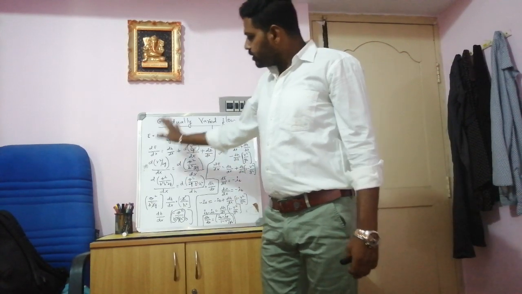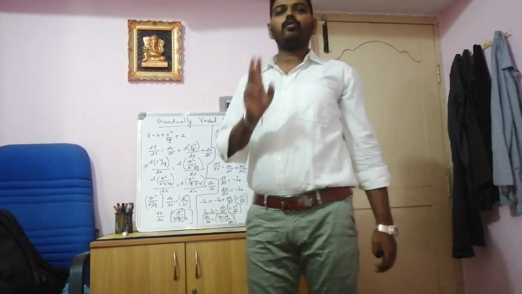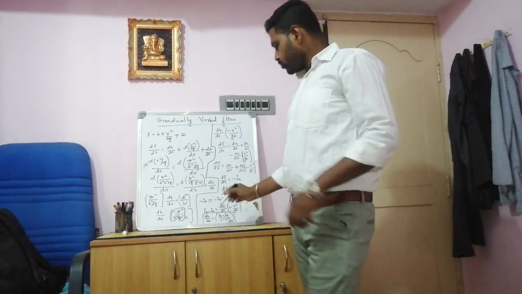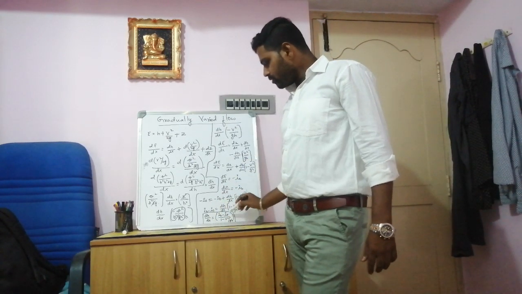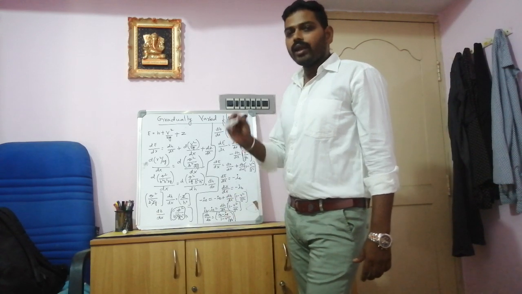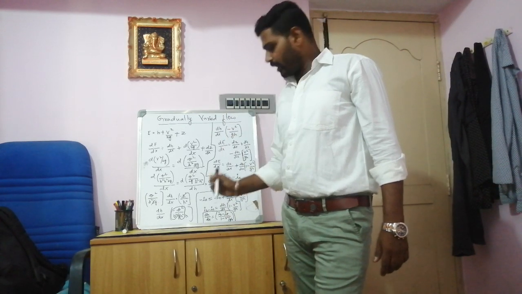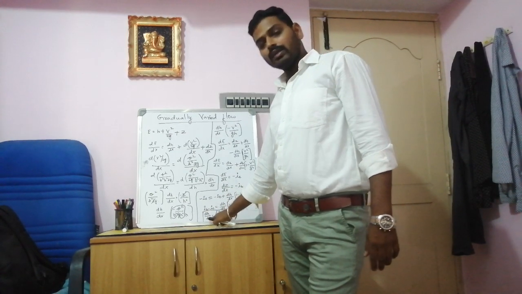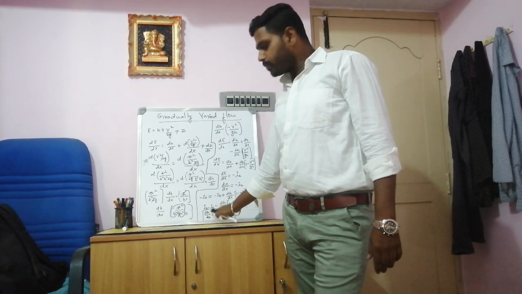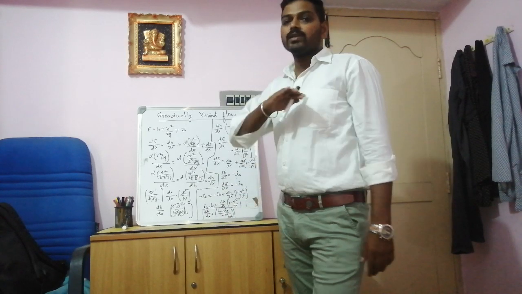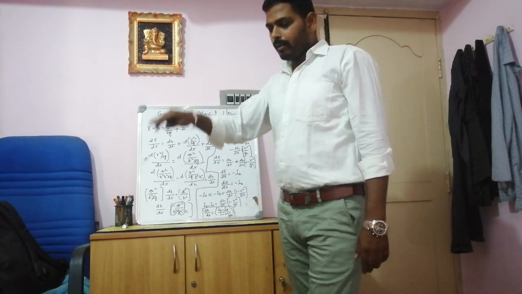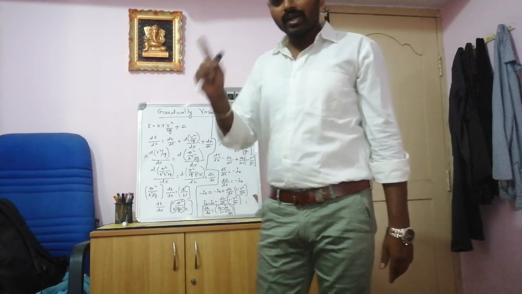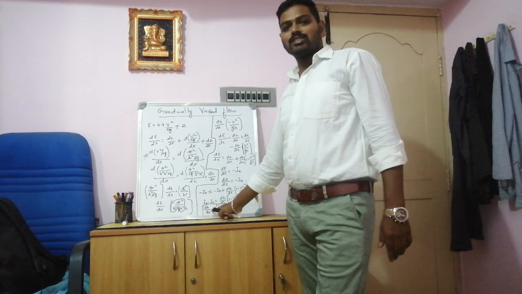And after all this equation, there are three important assumptions to be remembered. What are those assumptions? Here we can see dh by dx will be having some values with respect to the parameters. So when dh by dx is equal to 0, dh is the change in depth with respect to the datum line. So you get dh by dx is equal to 0 when the depth of the flow is constant, that is, the depth from the datum line is constant. Only then you will get dh by dx is equal to 0.